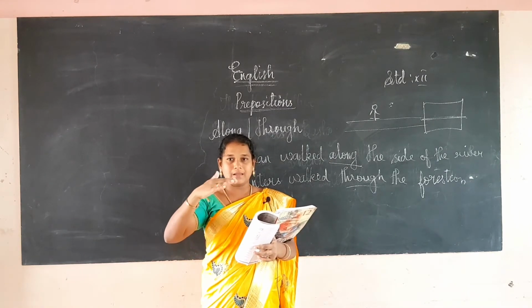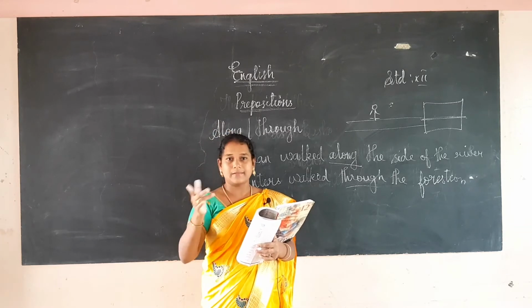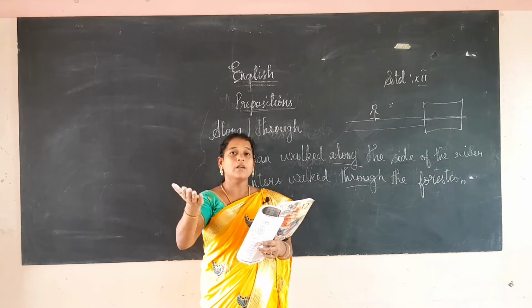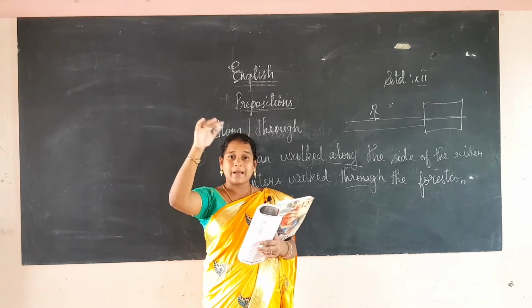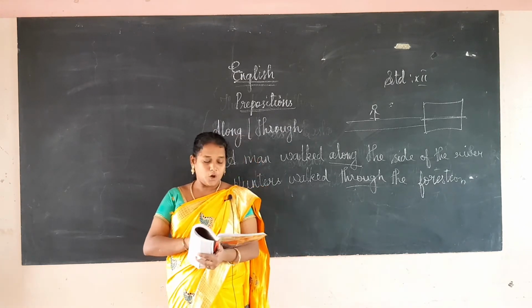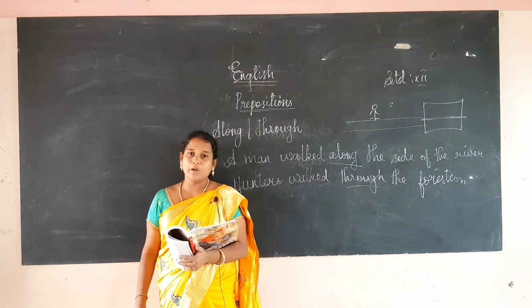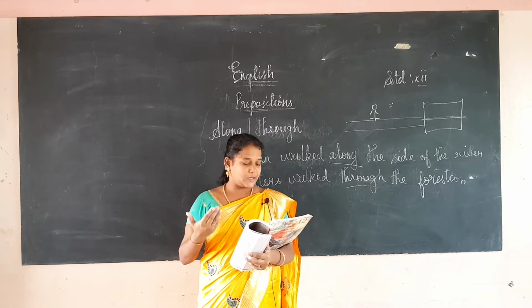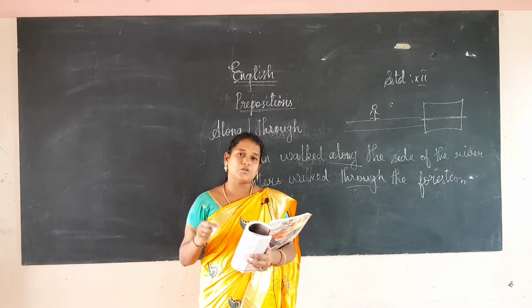The mountain is above the lake, that is different. The plane is flying above the lake, exactly over the lake, there we will use over. And below and under. Below is the opposite of above and under is the opposite of over.